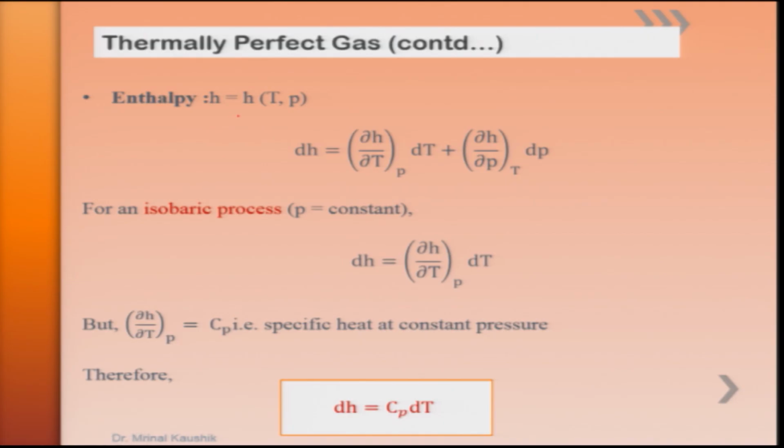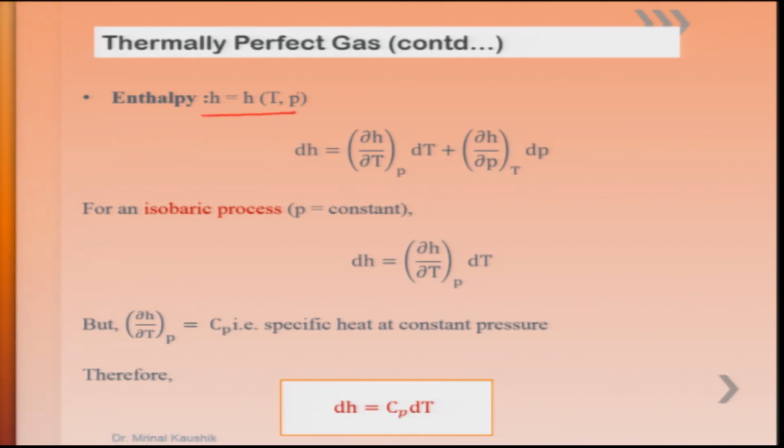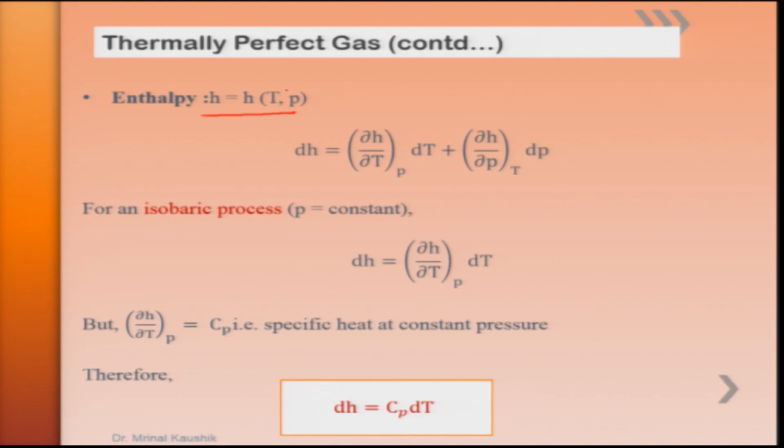Similarly, if we fix the state using two properties of the system, the thermodynamic property H is a function of T and P. Then we can write dH equals del H by del T at constant P dT plus del H by del P at constant T dP. If the process is isobaric, again the second term goes to 0, and we are left with dH is equal to del H by del T at constant P dT, and from the kinetic theory of gases we have seen this is nothing but Cp, writing this in the form dH is equal to Cp dT.